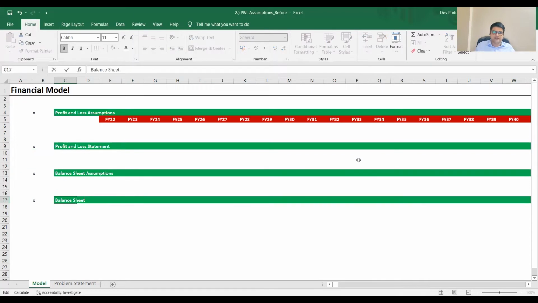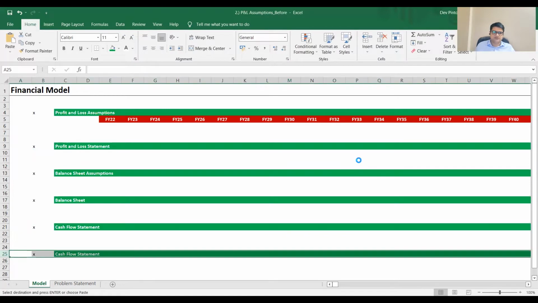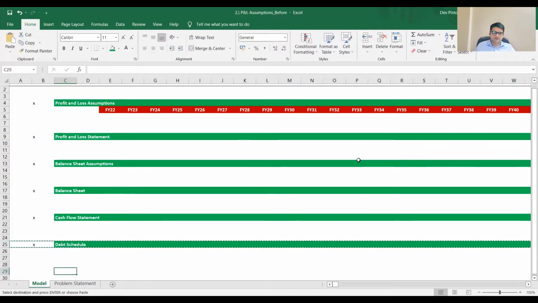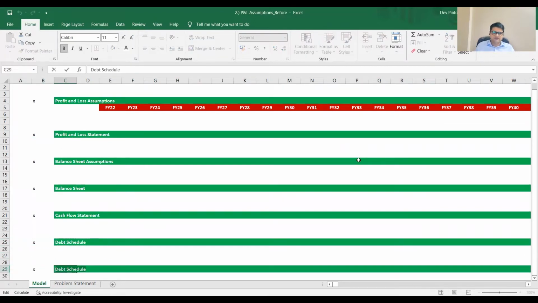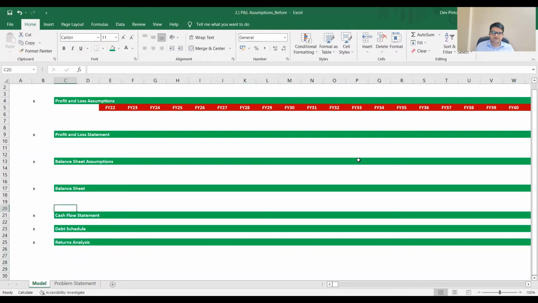We'll have the balance sheet. Then we will have the cash flow statement. Then our one and only debt schedule. And then we'll have to do some sort of returns analysis, right?